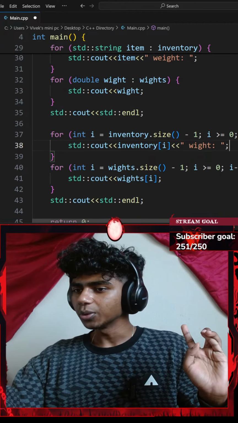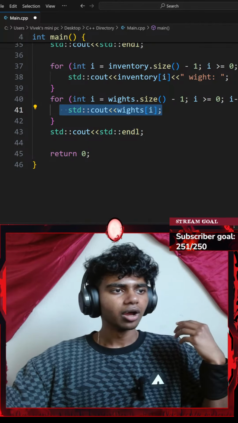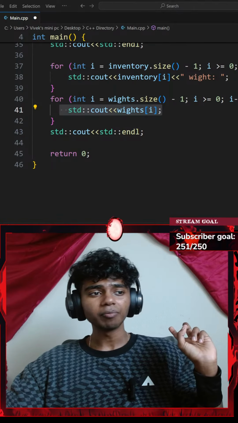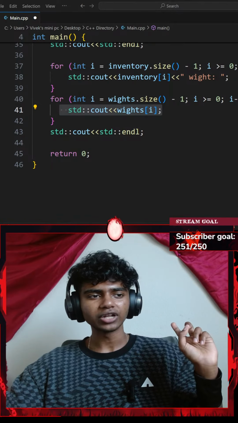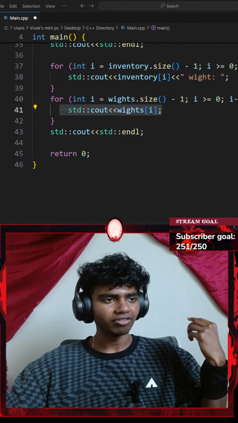That said, I go with weighs here, and that is my specific weight. Okay, perfect. Print all items with their weights. I did that. Then print only the item that weighs more than 5 pounds. Print the heaviest item at the end.